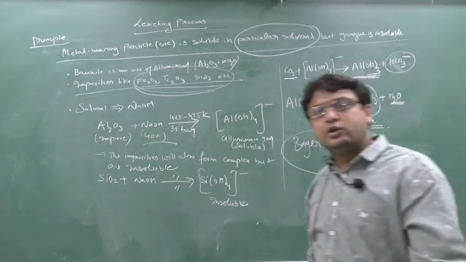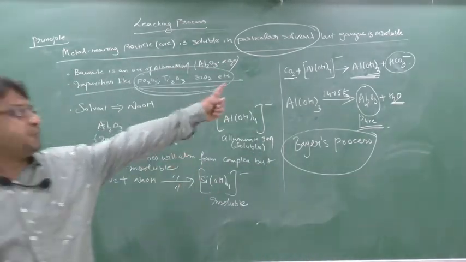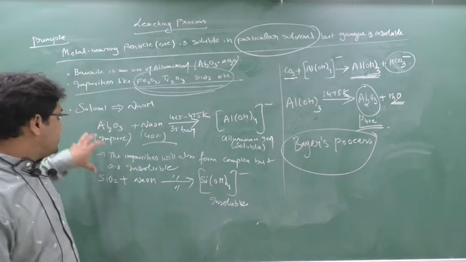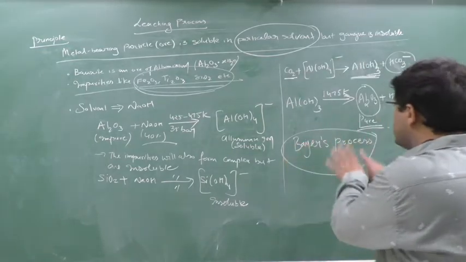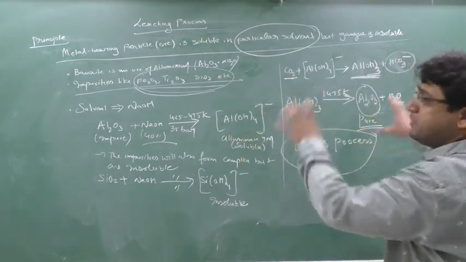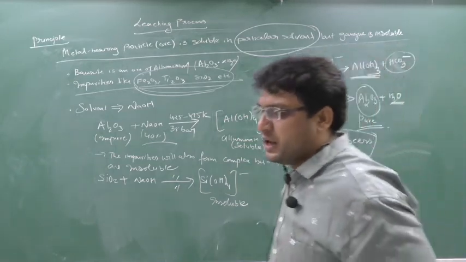So you will obtain Al2O3 and H2O. H2O will be removed as a gas. So the remaining Al2O3 is pure, and here Al2O3 is impure. In this way I have converted impure alumina to pure alumina. This process was first done by the scientist Bayer. That's why it is known as Bayer's process. Clear? And this is also called a leaching process.